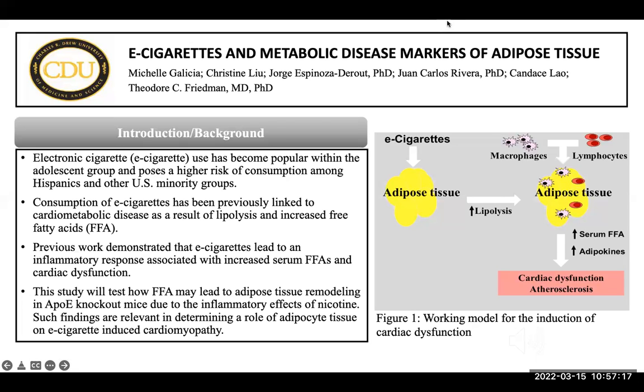Now, why is this important? This is important because such a finding is relevant in determining a role of adipocyte tissue on e-cigarette-induced cardiomyopathy. In Figure 1, which is a working hypothetical model for the induction of cardiac dysfunction, notice how exposure of adipose tissue to e-cigarettes leads to increased lipolysis. This, with an augmented infiltration of macrophages and lymphocytes, leads to increased serum free fatty acid and increased adipokines. All of this results in cardiac dysfunction and atherosclerosis.